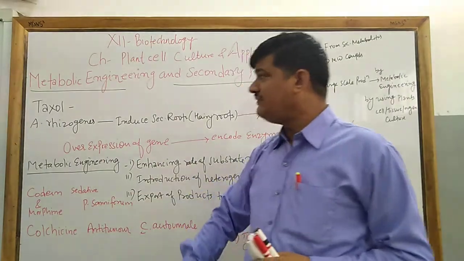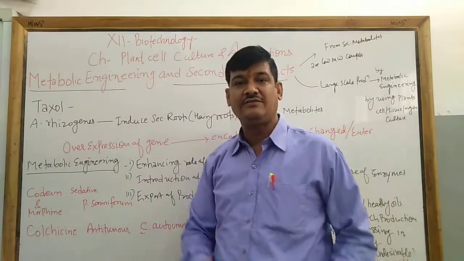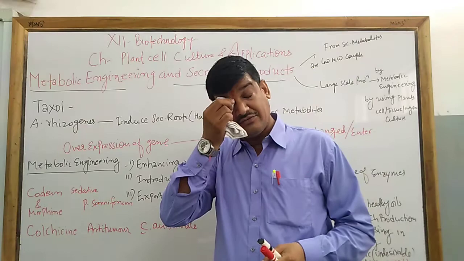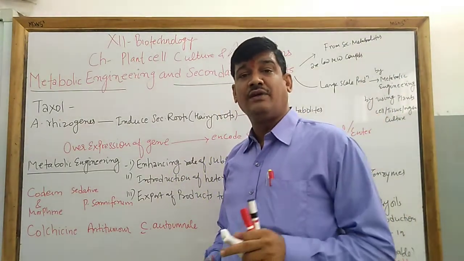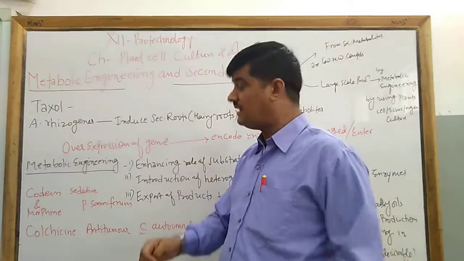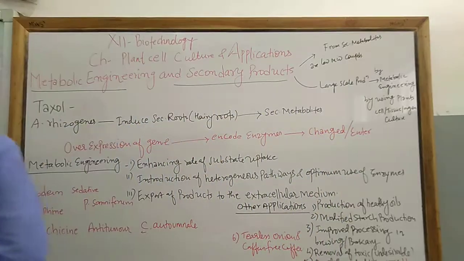For example, Taxol. Taxol is an alkaloid, a chemical compound obtained from the gymnospermic plant called Taxus.